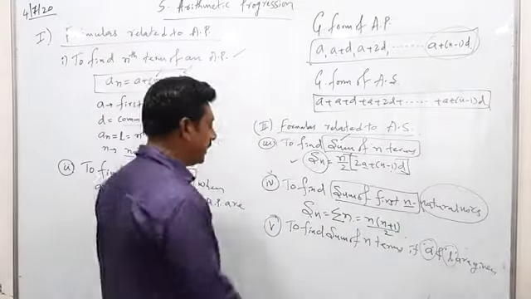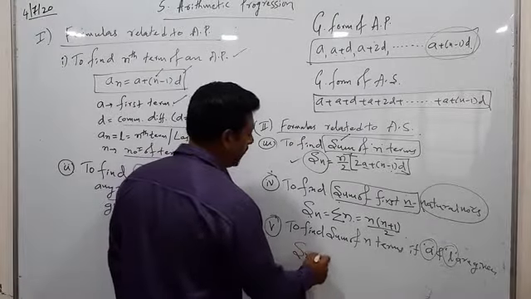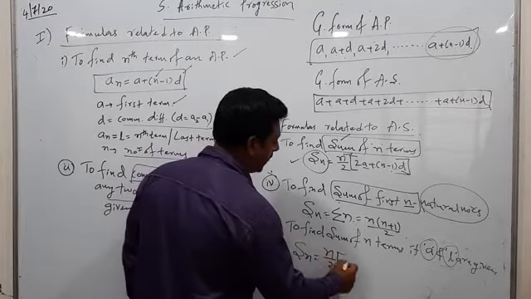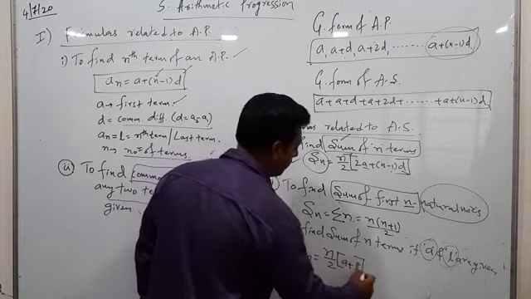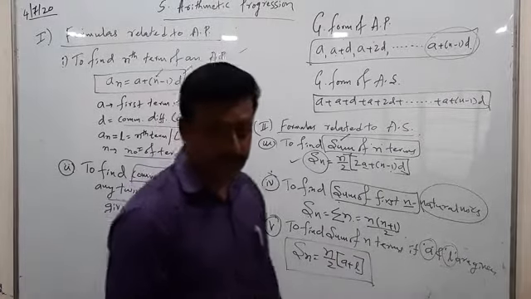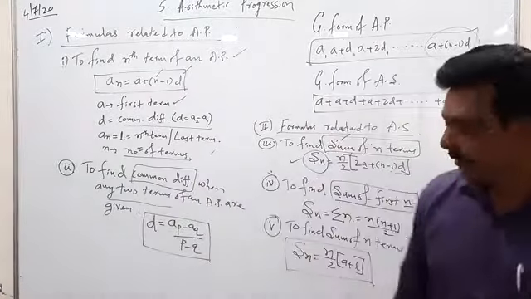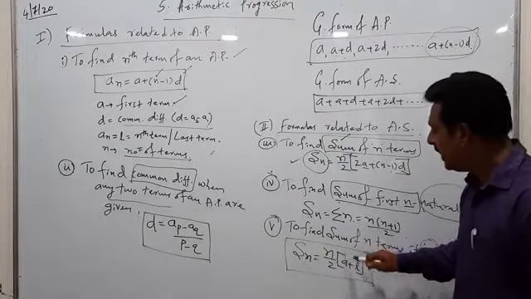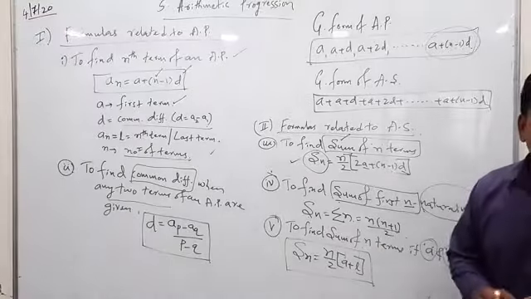Obviously, you can. The formula becomes Sn is equal to n by 2 into bracket a plus l. With the help of this, you can find the sum of n terms with a and l, without the help of d.